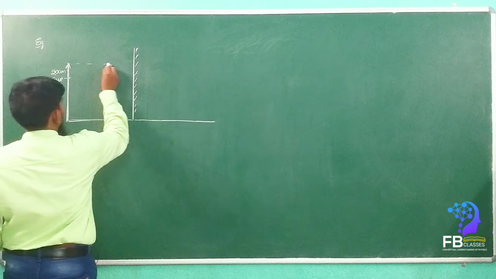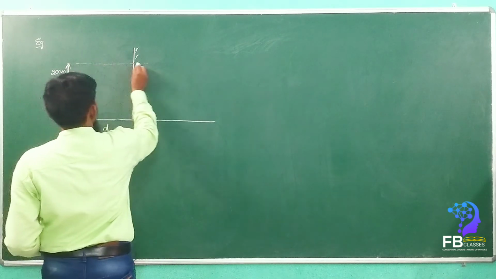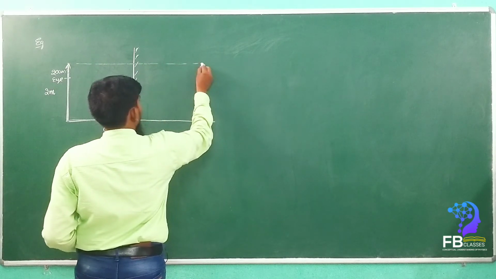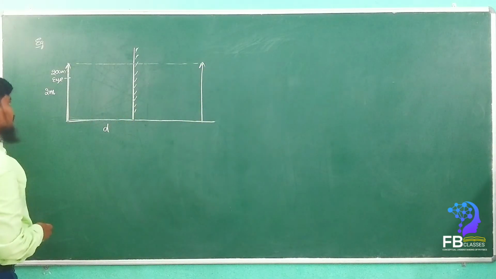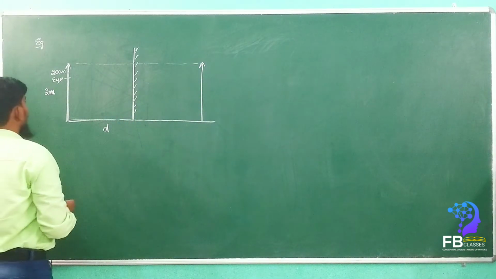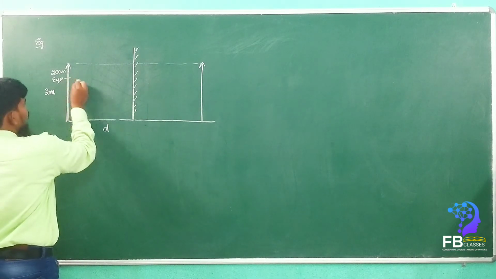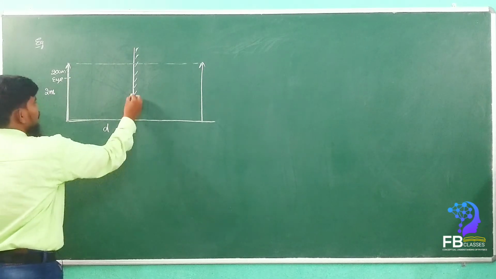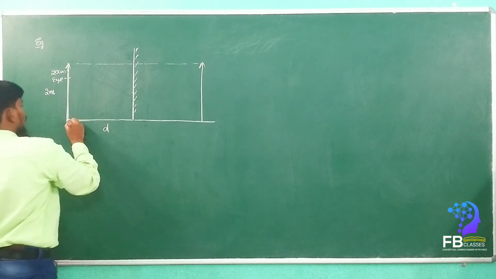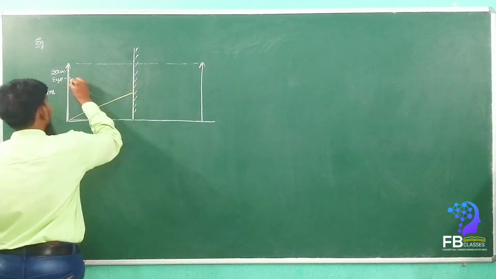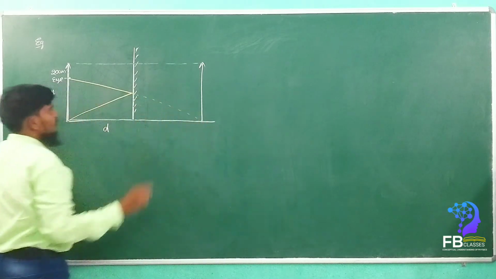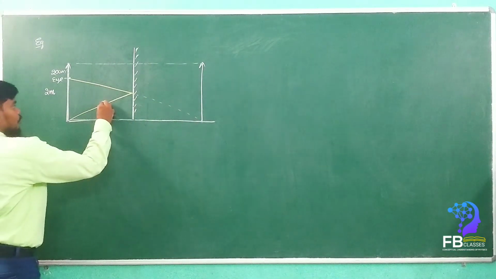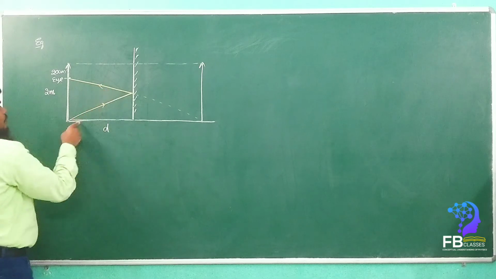First we have to draw. See here. Now here the image is formed, yes or no? Now see here. If you want to see his full image, first take the bottom ray. So one of the rays will move like this and enter his eye, yes or no? Got it? Now he is able to see his foot.